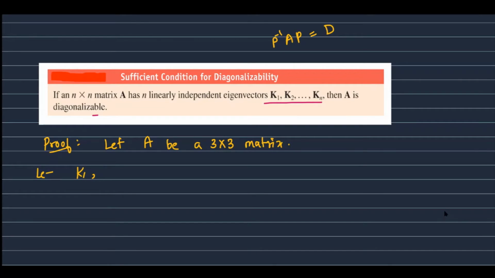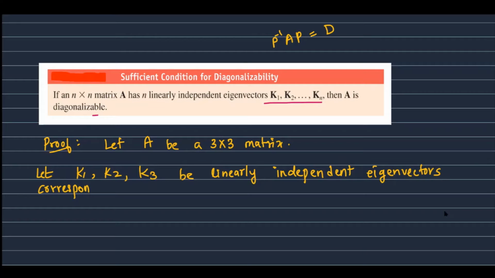So let K1, K2, K3 be linearly independent eigenvectors of the matrix A corresponding to the eigenvalues, say lambda 1, lambda 2 and lambda 3.